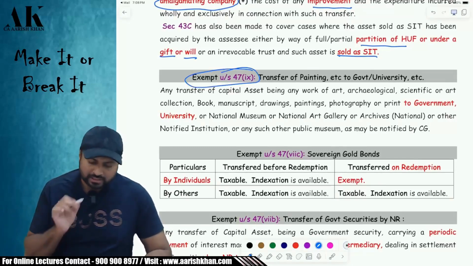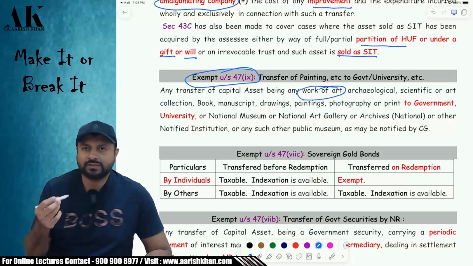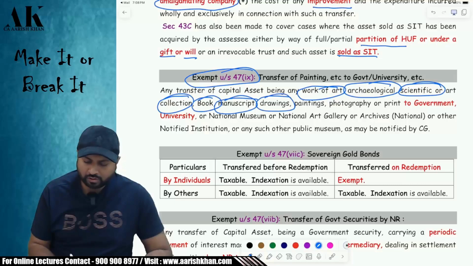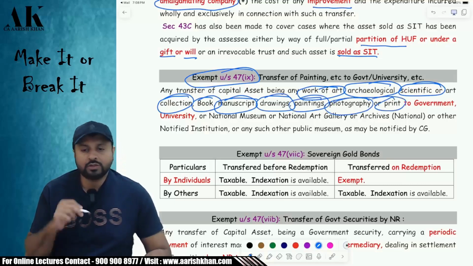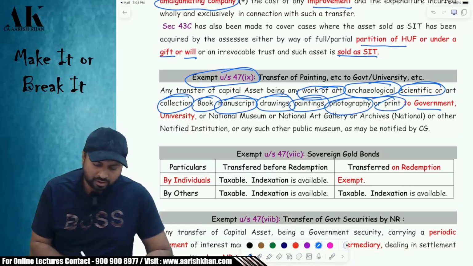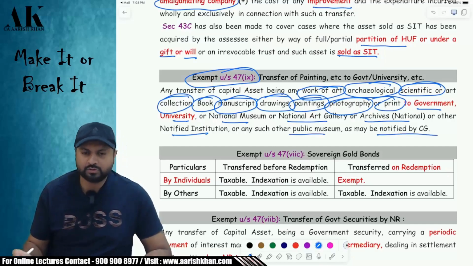47(9) talks about if you transfer some work of art, archaeological collection, scientific or art collection, book, manuscript, drawing, painting, photography, or print, to whom? If you sell or transfer all these things to government, university, national museum, national art gallery, archives, or other notified institutions or public institutions, public museum as the case may be.